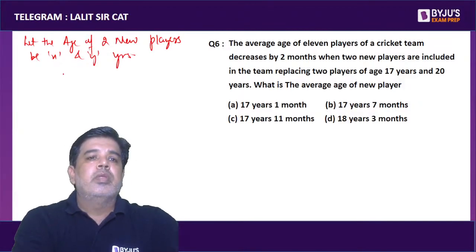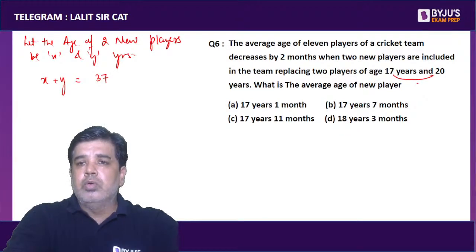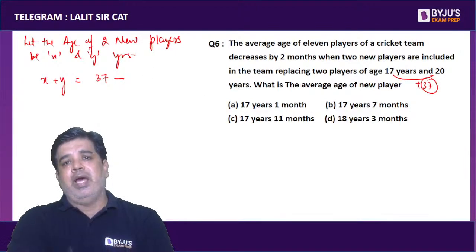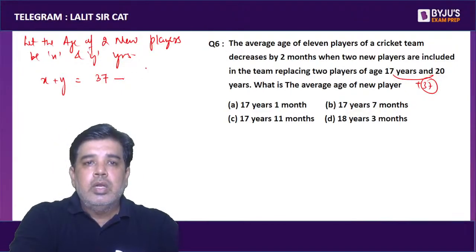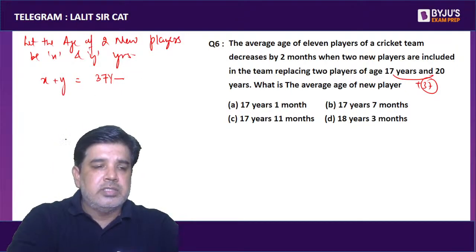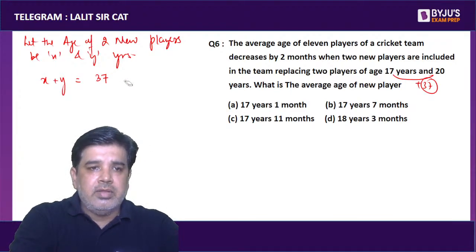So the sum of x and y will be less than 37, which is the total sum of the 2 old players. It should be less than 37 because the average is decreasing.